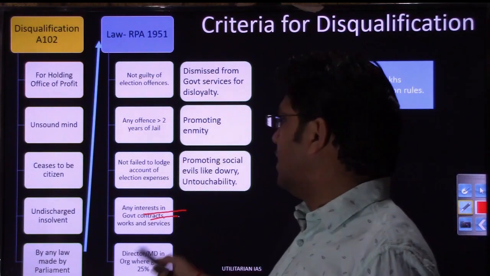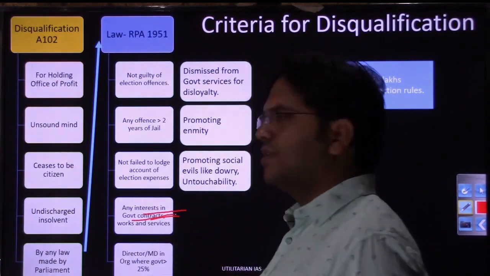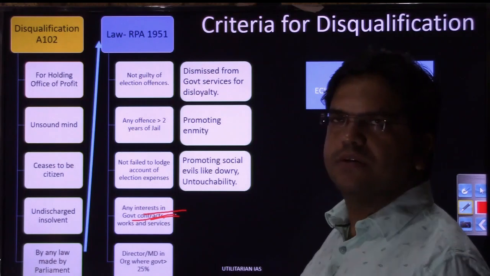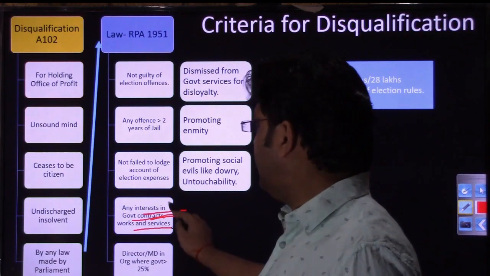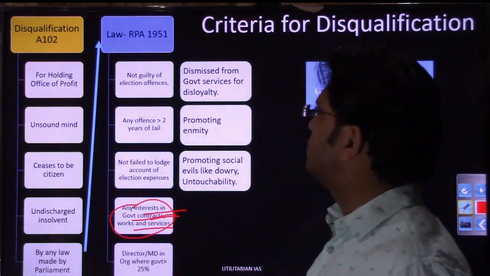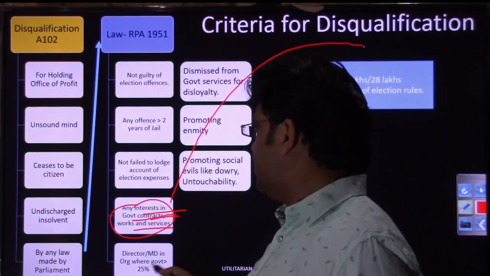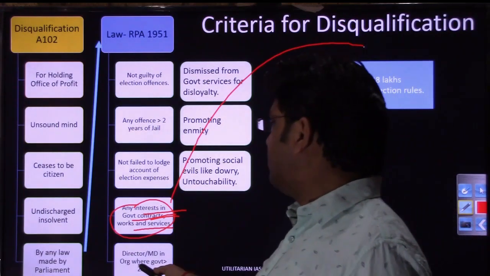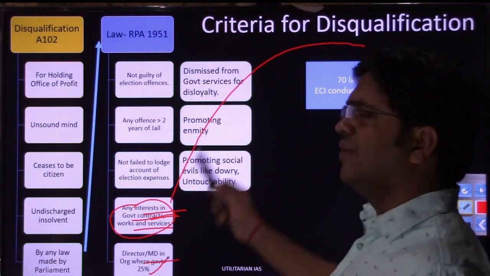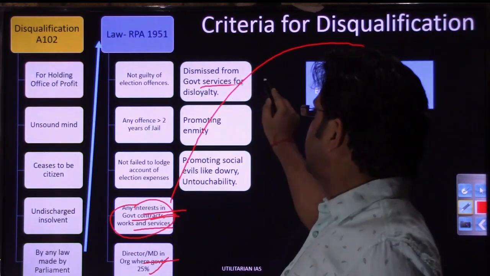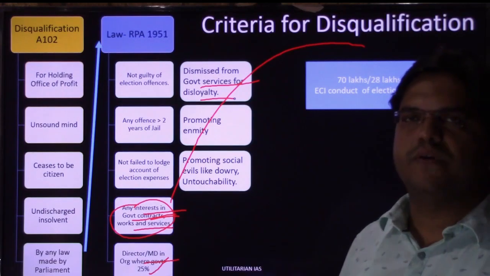Then next, any interest in government contracts or government works will ultimately lead to disqualification. If, as a member of Parliament, you are directly involved, or any private company of yours is taking a government contract for road construction, school management, school building construction or any kind of work where the government is involved, that may be considered a violation of law and you can be disqualified, right? Then if you are a director or MD in a company or organization where government shareholding is more than 25%, right? Then if you have ever been dismissed from government service for showing disloyalty towards the state, that can also be a ground for disqualifying a member of Parliament.